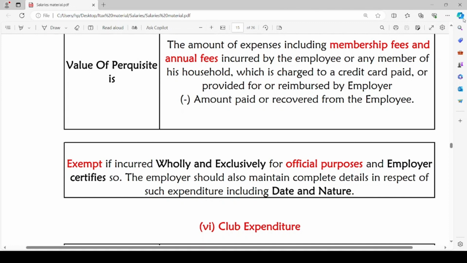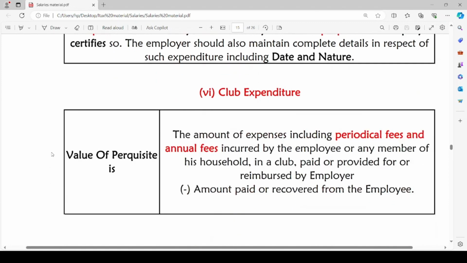Club expenditure. The value of perquisite is simply the amount of expenses including periodical fee and annual fee which is incurred by employee or member of his household in a club. It is paid or provided for or reimbursed by the employer. Expenses are incurred including the periodical fee and annual fee by the employee or any member of his household in a club, it will be paid or provided for or reimbursed by the employer. From this amount, we will reduce any amount paid or recovered from the employee, and such amount will be treated as the taxable value of perquisite.